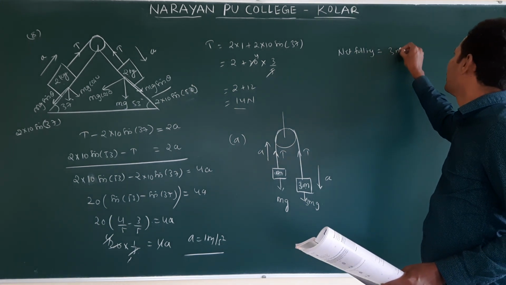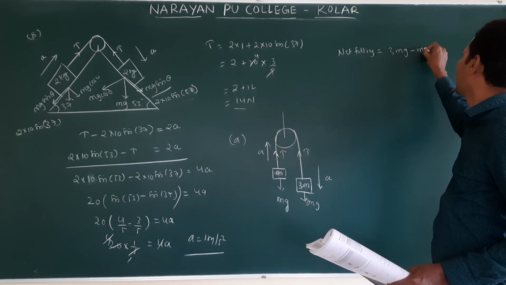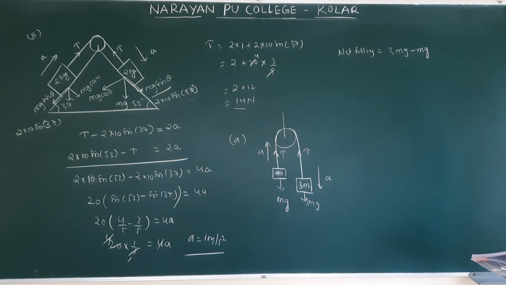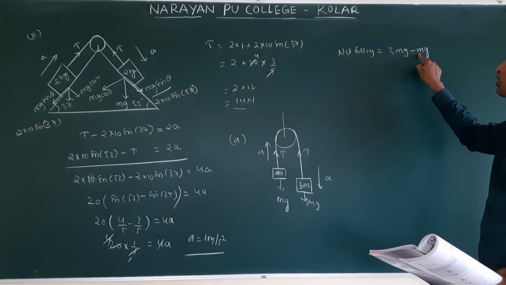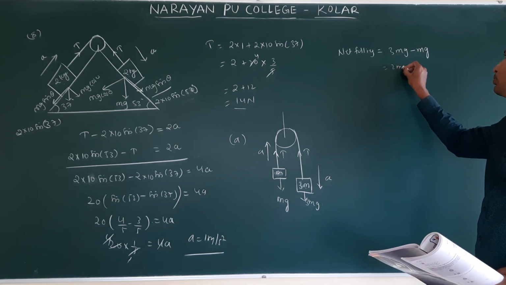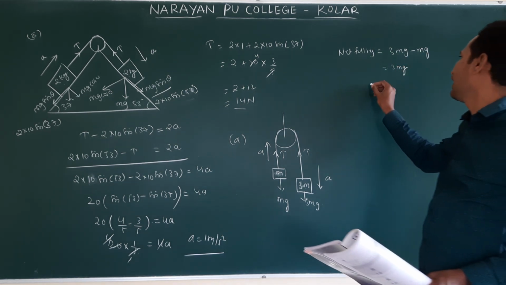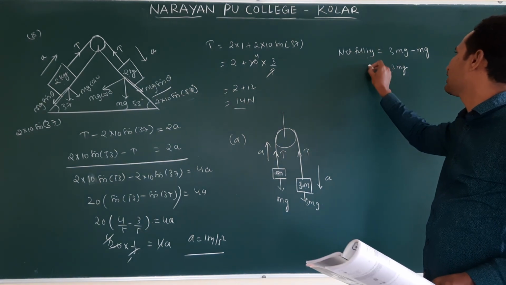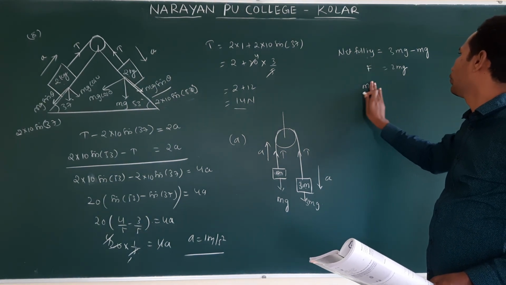So 3 mg is dominating minus mg. Am I correct? This is dominating, this goes up. Then this will be 2 mg. Then acceleration a is equal to, this is the net pulling force, it is nothing but F.